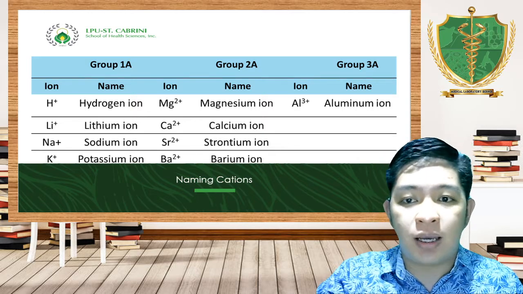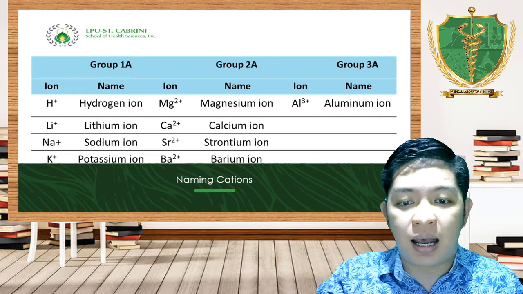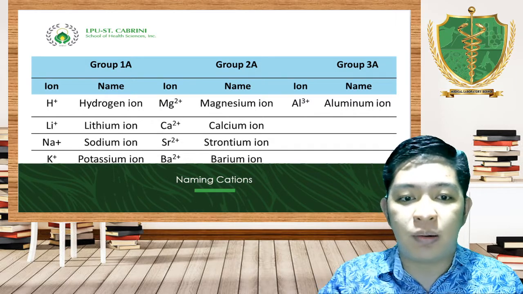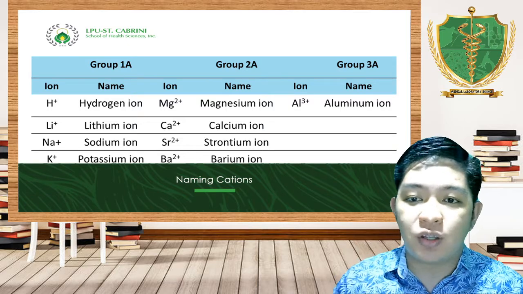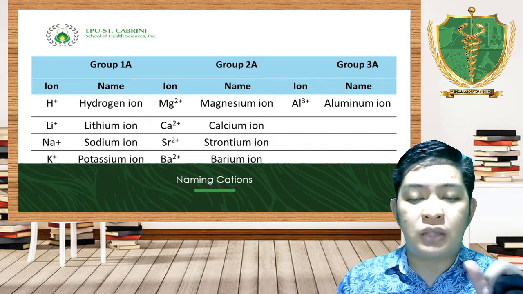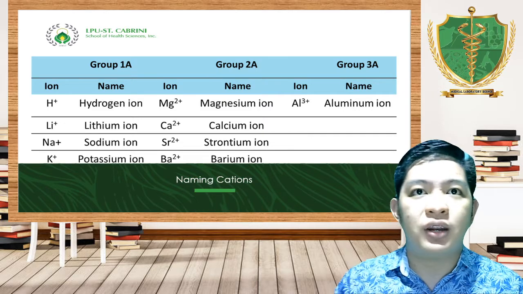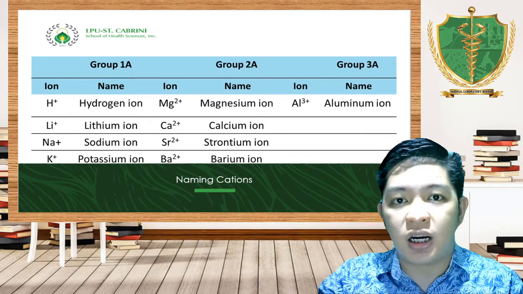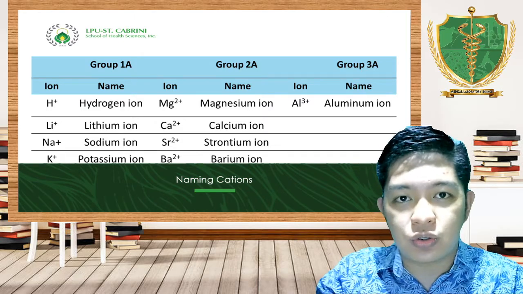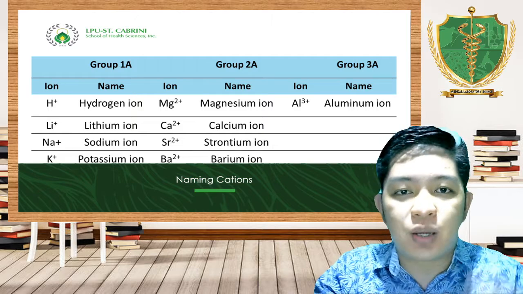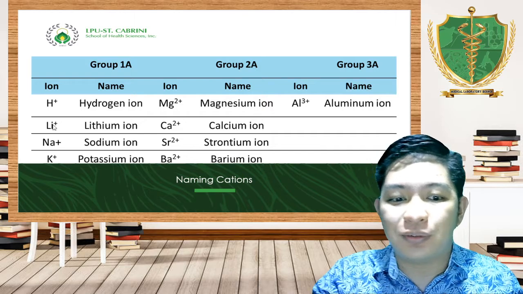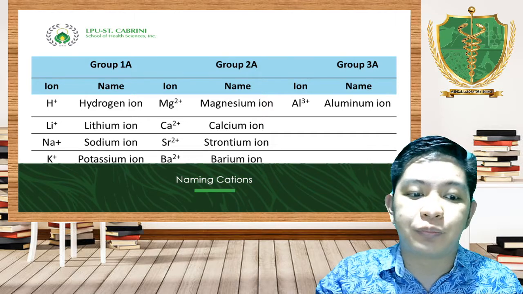Okay? So again, basically, in naming cations, just retain the name of the metal followed by the word ion. And then the charge indicates the number of electrons that it can share, the number of electrons that it can lose, it can give to someone in order to fulfill the octet rule, or stability.